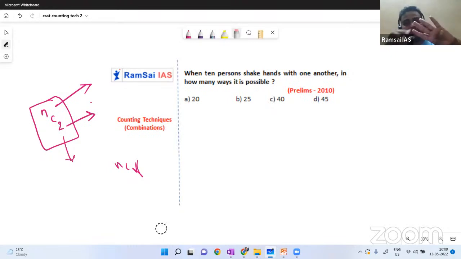If there are four people, 1, 2, 3. Look on the board. This person A is giving a total of three handshakes, and he's the fourth person, right? He's giving handshakes to three people. Now we remain with three people. So person B, when we have three people, he's the third one. He is shaking hands with C and D. That's it, he's going out.